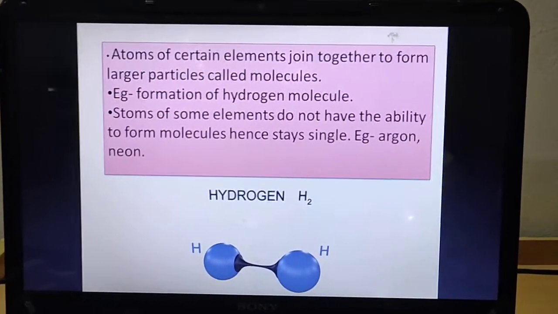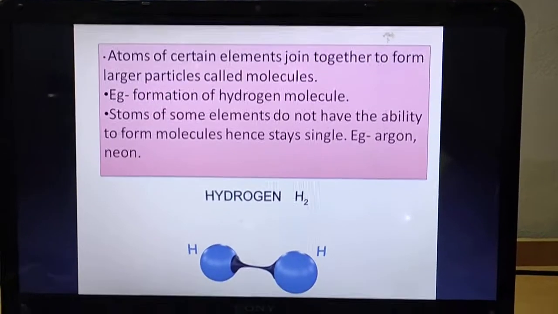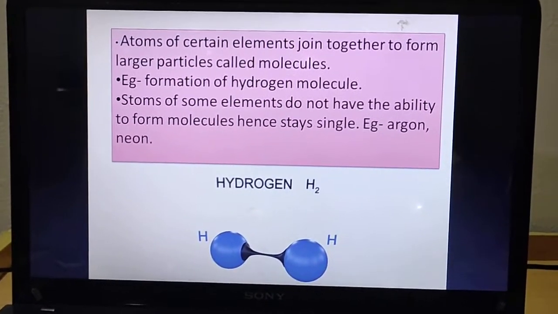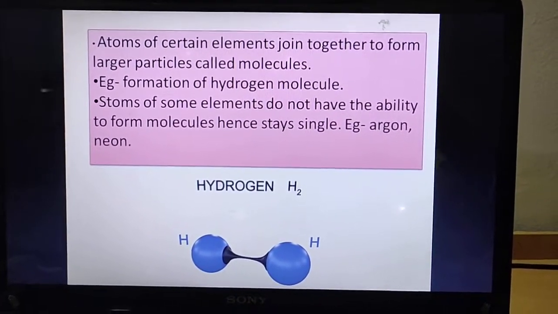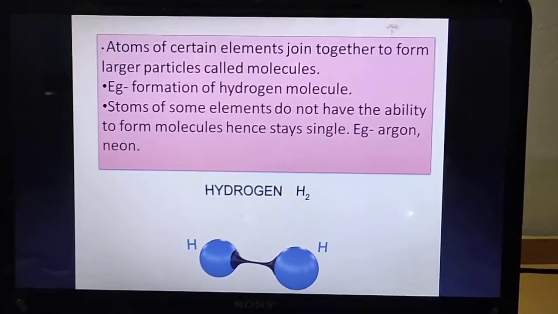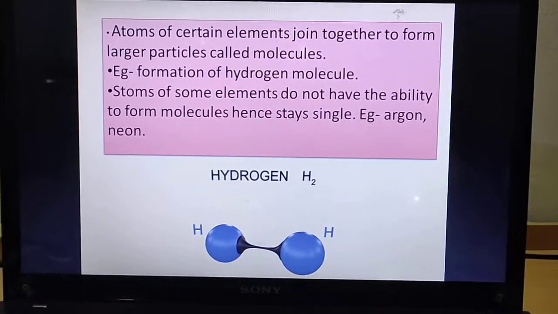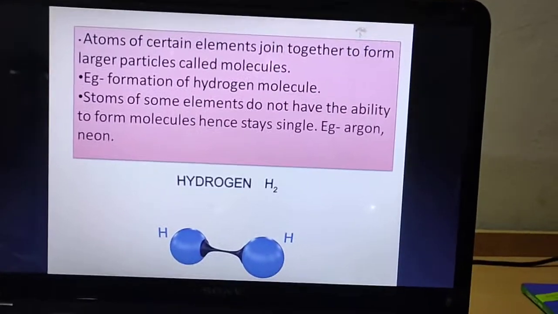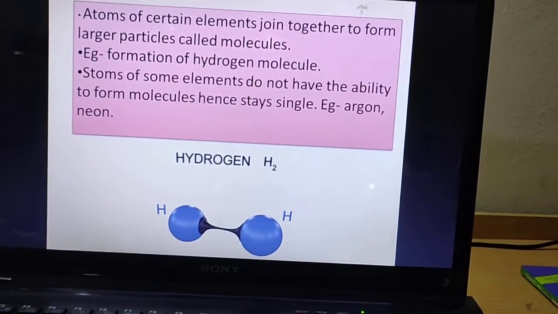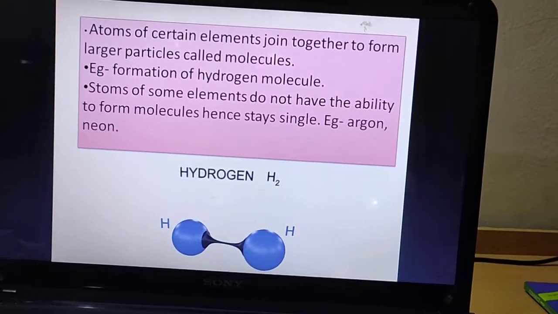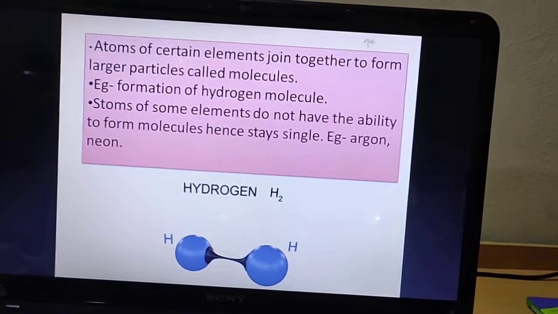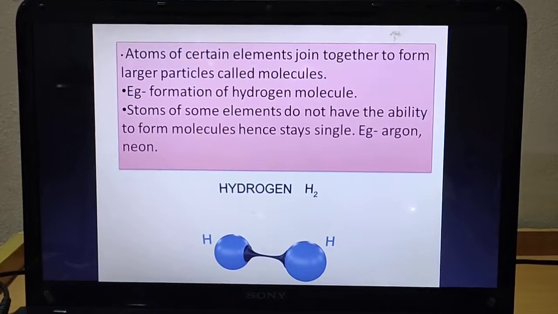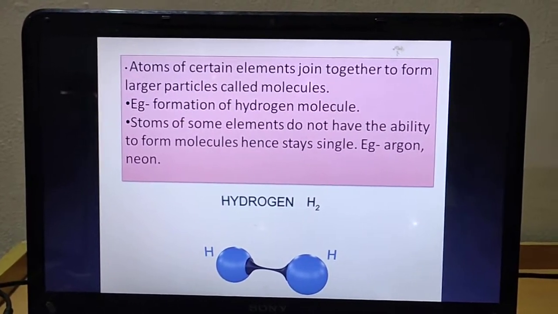This type of elements which do not combine with themselves or with any other element are known as inert gases or noble gases. There are total 6 inert gases. A few examples you can see on the screen. You can see in the image how two hydrogen atoms have chemically bound to form a hydrogen molecule. Is it clear till here? Let's go to the next slide.